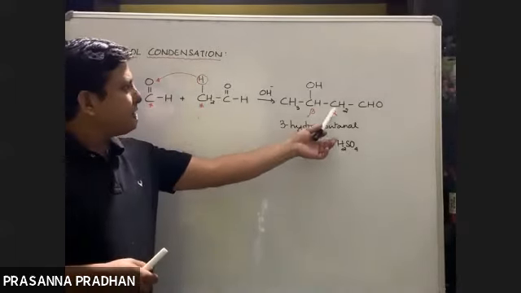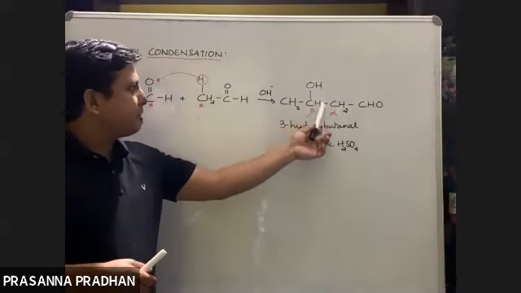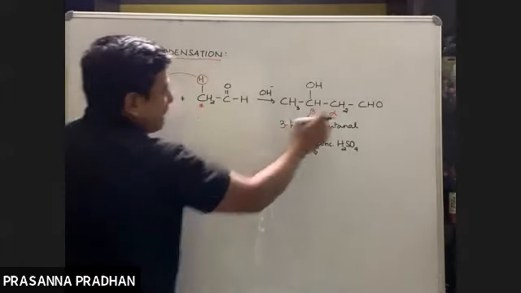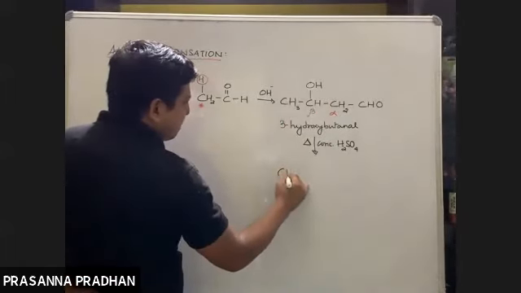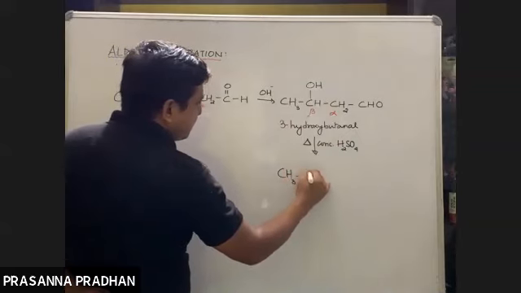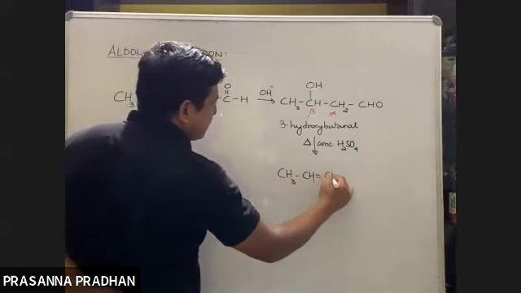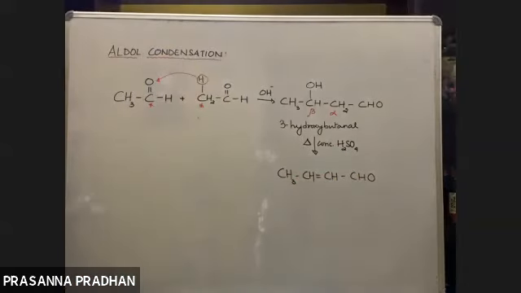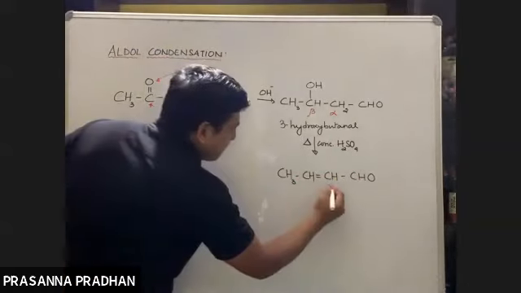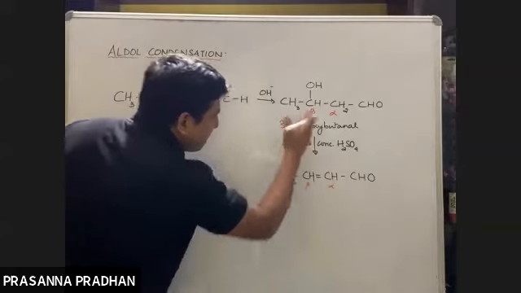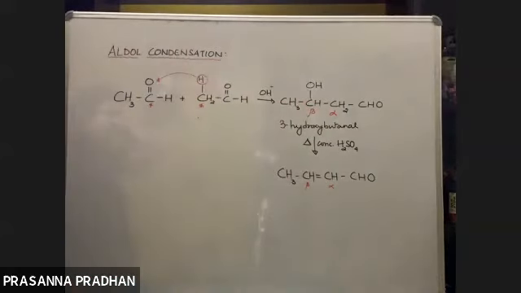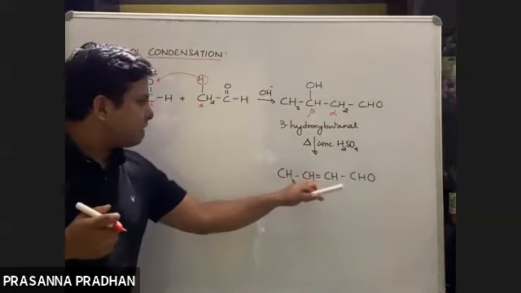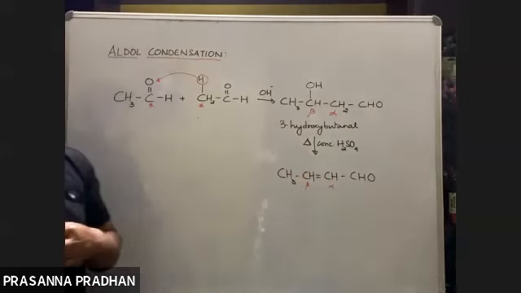We know that alpha से H जाएगा, beta से O जाएगा, दोनों के बीच में double bond आएगा. H2O eliminate होगा, so double bond will come in between them. So CH, double bond CH, single bond CHO like this. So again, this is the alpha carbon, this is the beta carbon. देखो क्या हो रहा है? On treatment with acid, we are getting alpha beta unsaturated aldehyde.